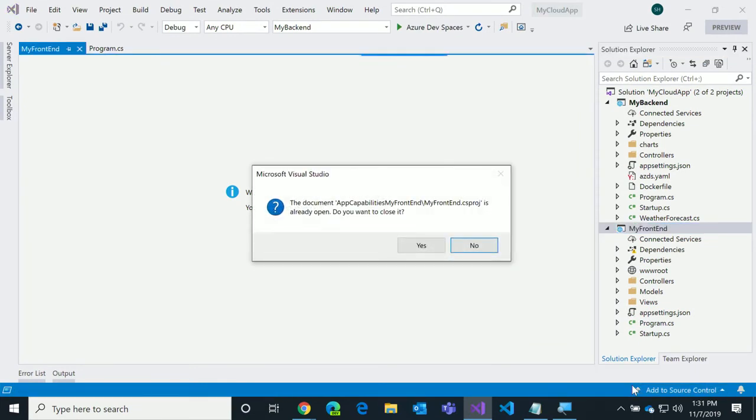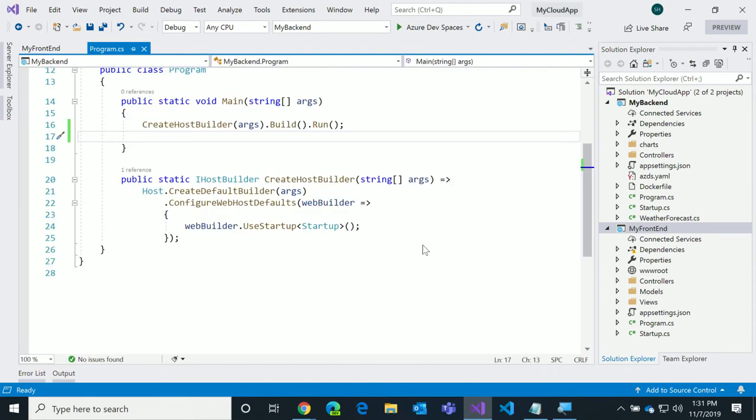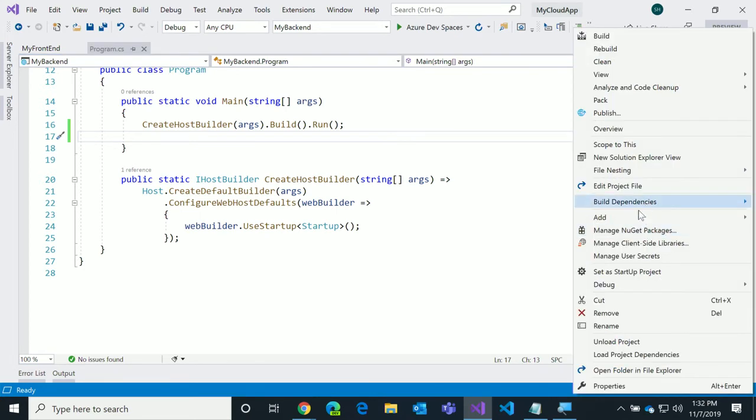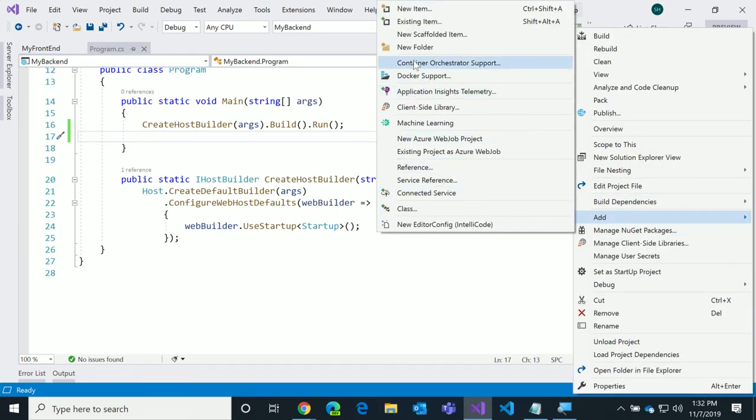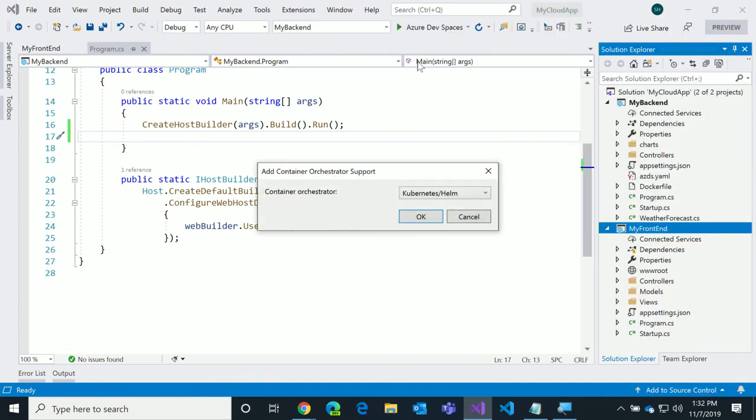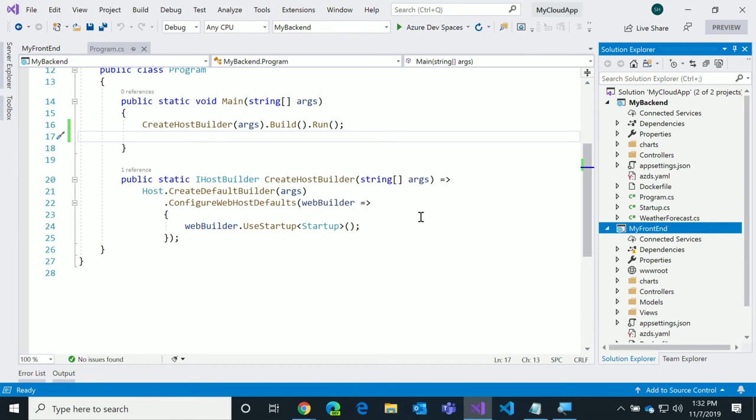And now it's going to notice that this is the same glitch we have in our VSs. So here's my front end. And what I want to do is make this front end be a part of that same space that I have up in the cloud. So what I'll do is right-click on my front end, click Add, and there's this container orchestration support. I'm going to select Kubernetes Helm. There you go. That's going to add the Docker files, the Helm charts, all that stuff to my application.